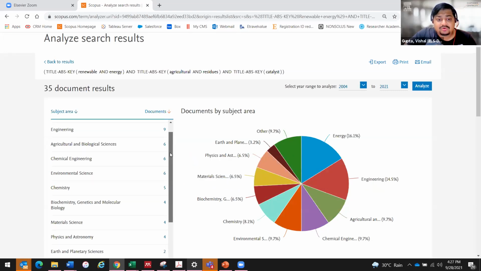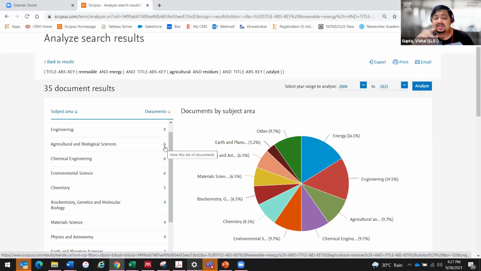So what you can do, see, here there are 2 things that you can go to. You have 9 papers from engineering. You have 6 papers from agricultural and biological sciences. So whichever field you are in, you can specifically go to that field and only look at those articles because those are very specific to your research domain. Other articles are multidisciplinary articles.